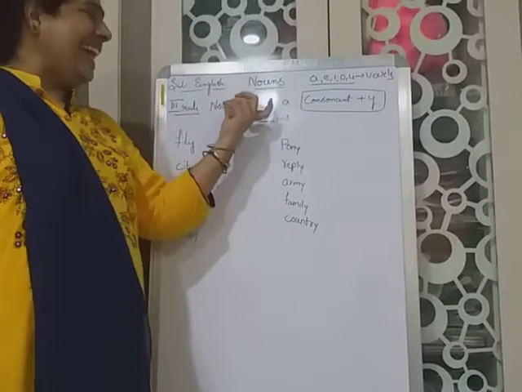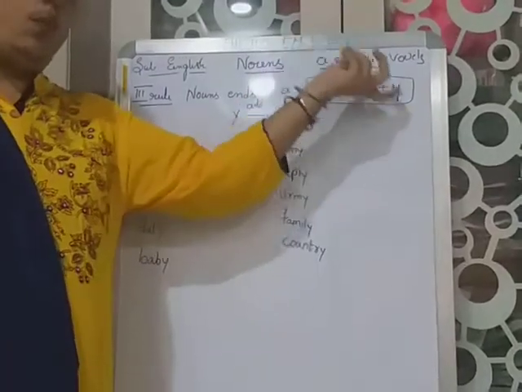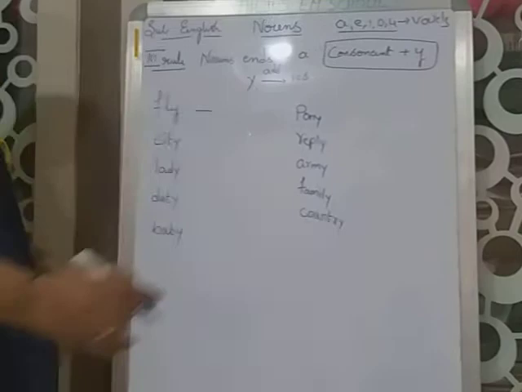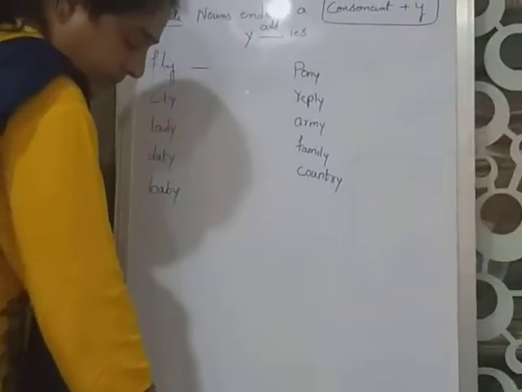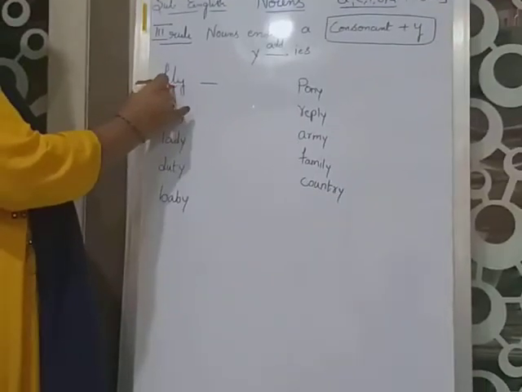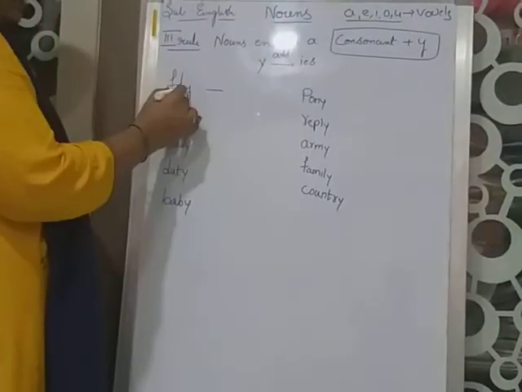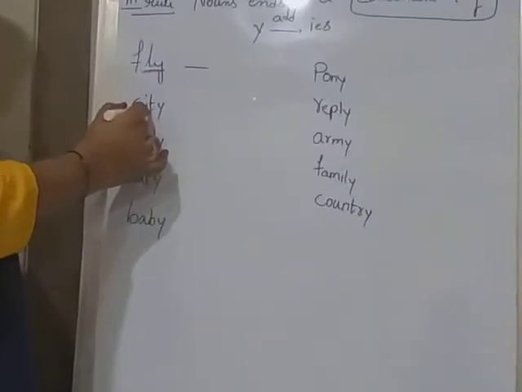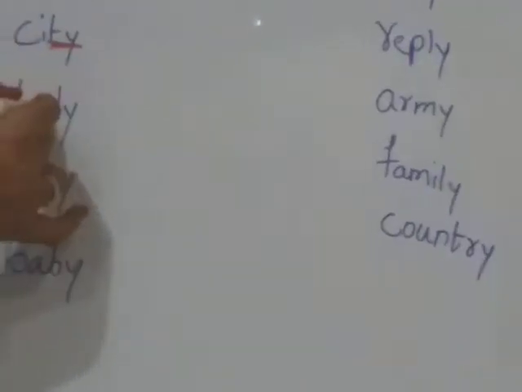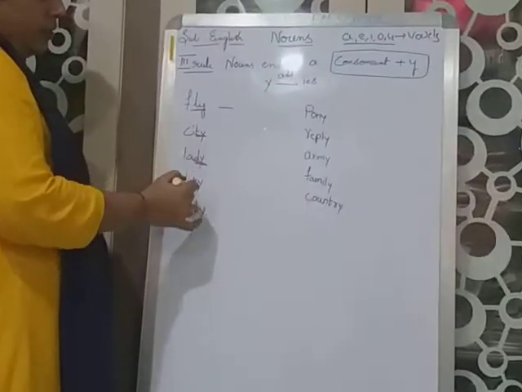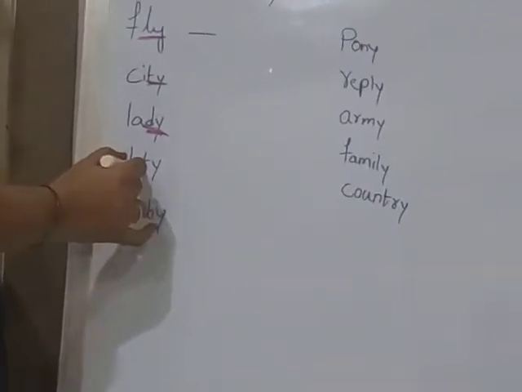So nouns ending in a consonant plus Y. See the words: fly, L is a consonant plus Y. City, T is a consonant and Y. Lady, D is a consonant plus Y. Duty, T is a consonant plus Y.